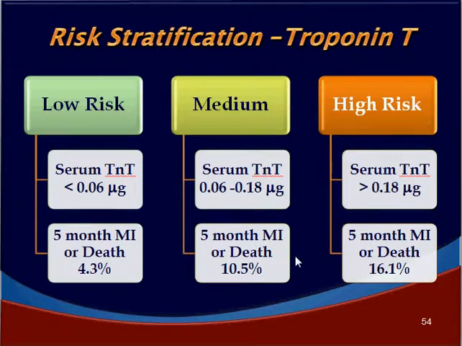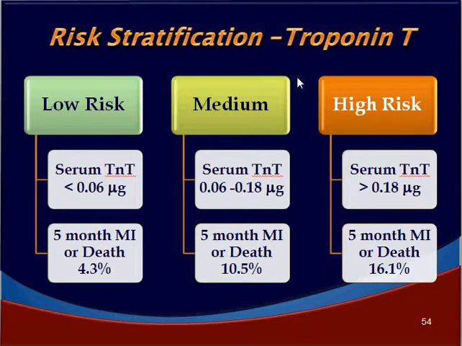The 5-month myocardial infarction or death rate would be 10.5%. In high risk patients, serum troponin T is usually more than 0.18 micrograms, and the death rate in them is as high as 16.1%.